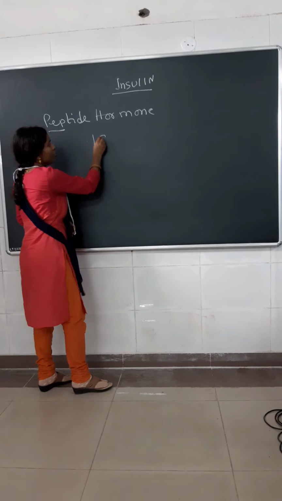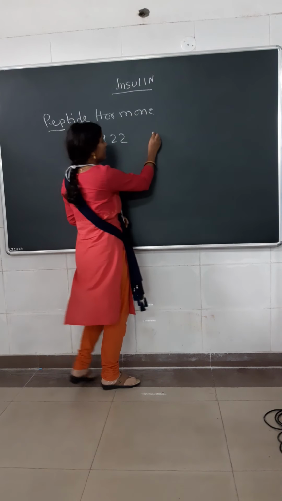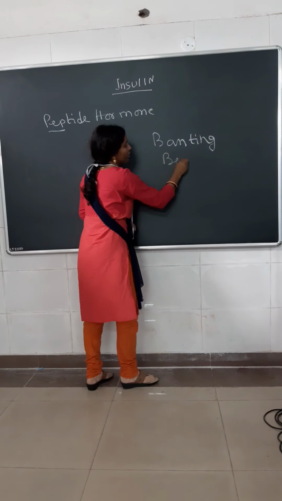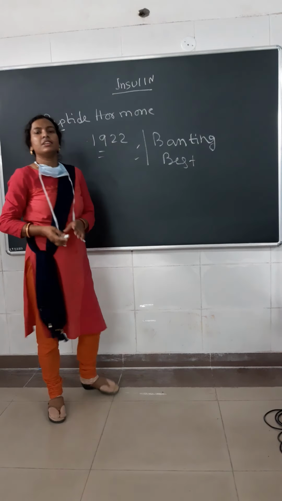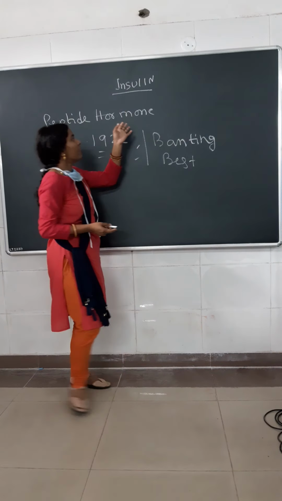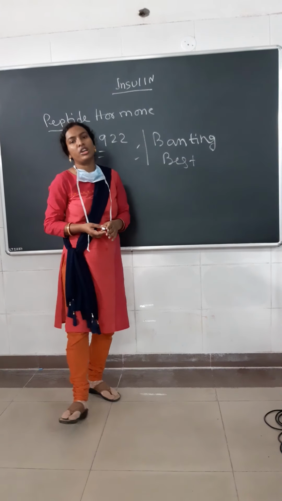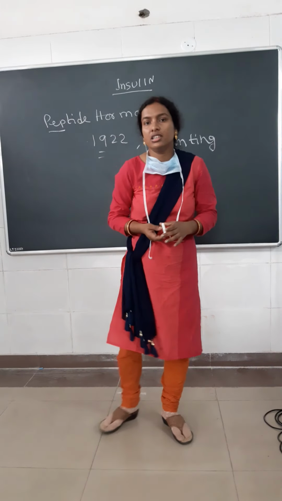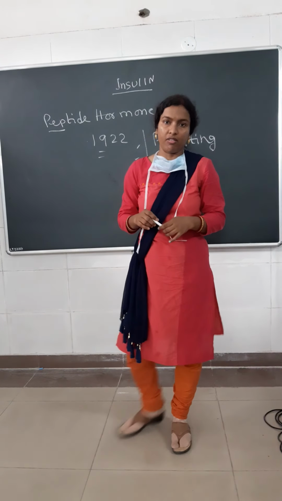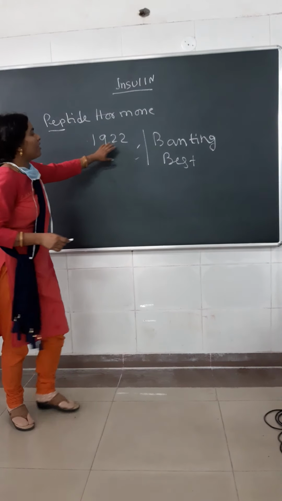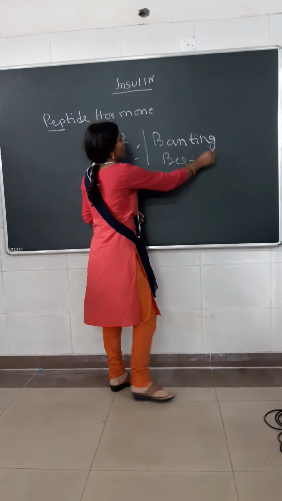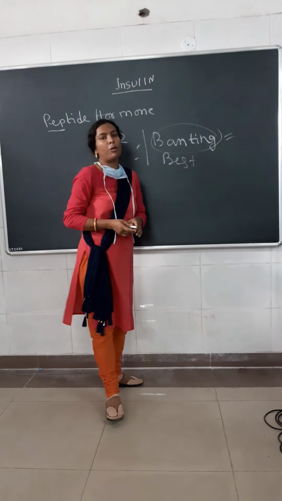Now, in 1922, two scientists, Banting and Best, you all know the name. These two scientists first invented insulin, and the importance of insulin is that it is the first hormone to be isolated in a pure form. We all know that insulin is secreted from the beta cells of islets of pancreas. So, in 1922, Banting and Best first invented insulin, and for this, Banting received the Nobel Prize.